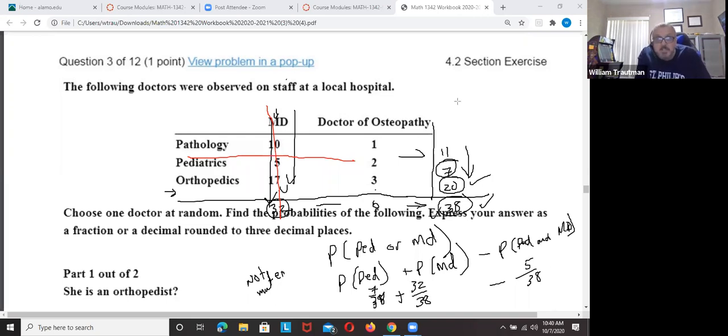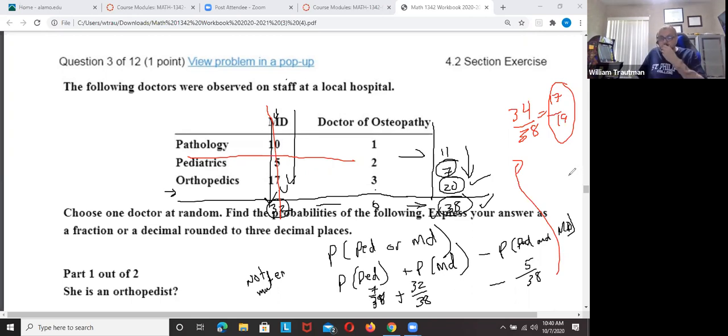I'm gonna put the answer if it lets me write it. 39 minus 5 is 34 over 38, which is 17 over 19. The probability that you're a pediatrician or an MD is 17 over 19. 7 over 38 plus 32 over 38 minus 5 over 38, because we counted that 5 twice, equals 34 over 38.